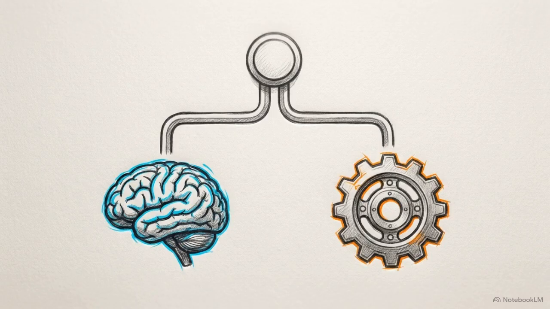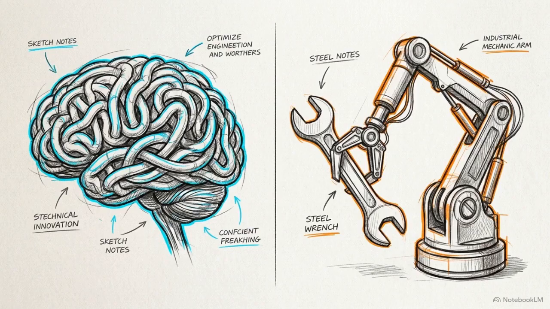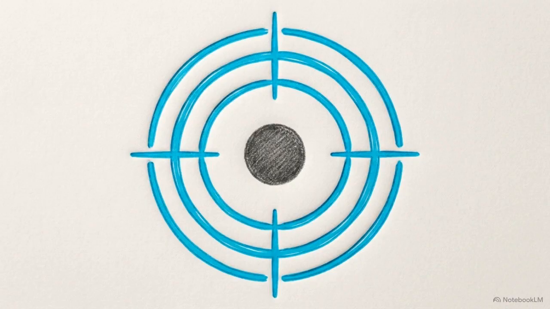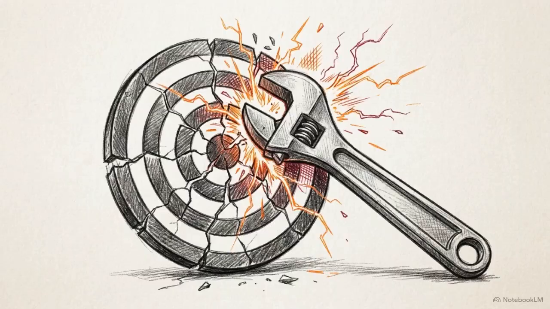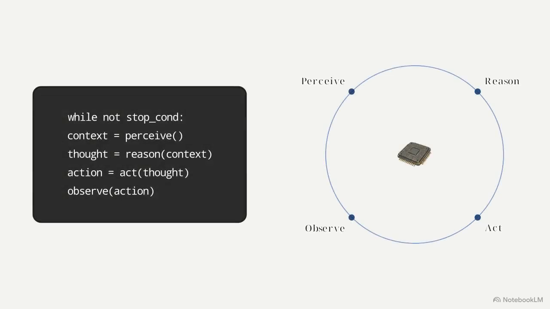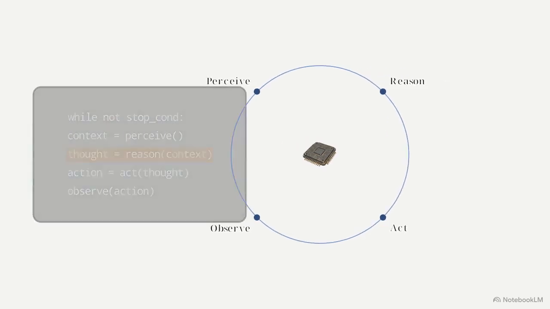The foundational pattern for these systems is ReAct, short for reasoning and acting. It provides the structured template that allows a model to combine internal thought processes with external tool use. The ReAct loop follows a strict sequence. The agent receives a goal, writes a thought to plan, executes an action via tool, and receives an observation back. At the code level, this isn't magic, it's a stateful while loop. The script calls the model, parses its request for a tool, executes that tool, and appends the result back into the conversation history for the next iteration of the loop.